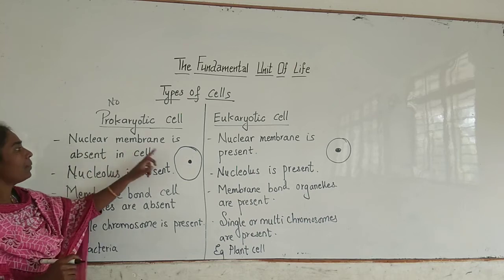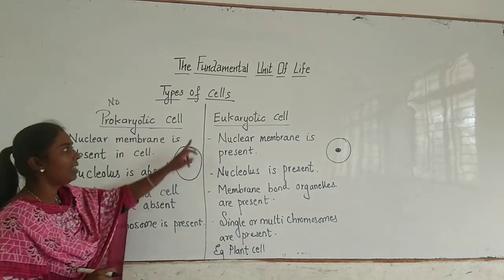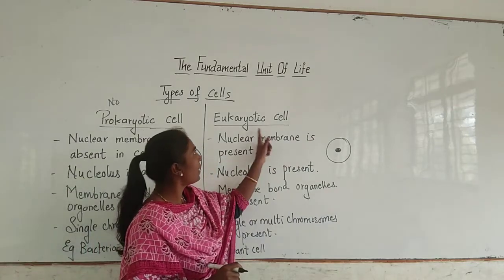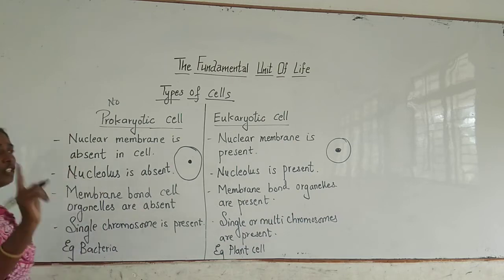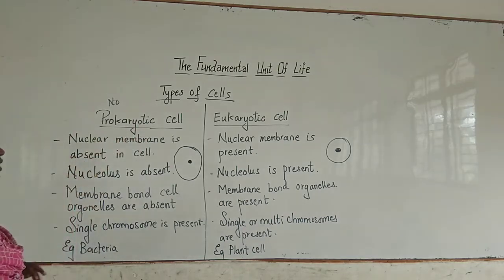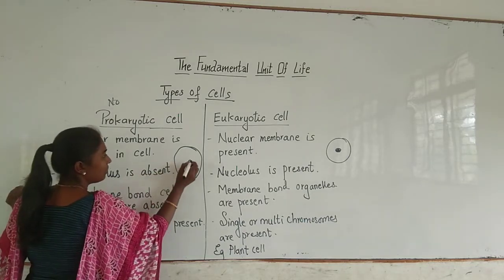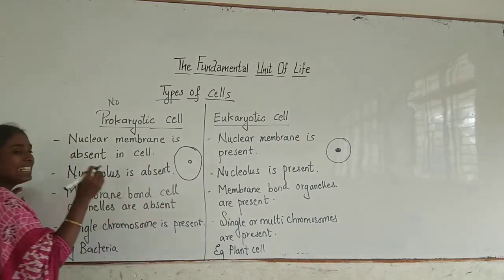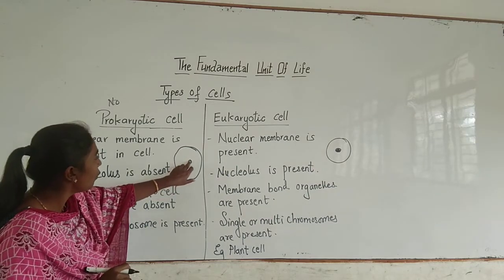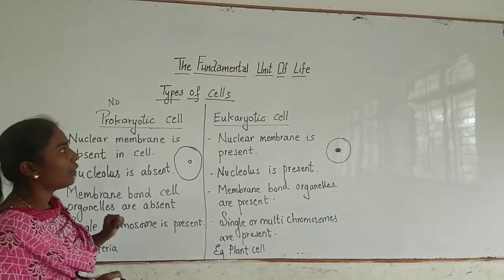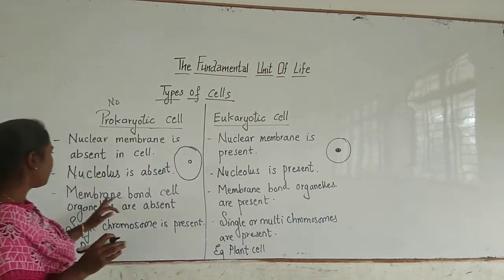So nuclear membrane is absent in a prokaryotic cell and nuclear membrane is present in a eukaryotic cell. Another major difference is the nucleolus. So this nucleus is again having one small point inside the nucleus, which you call the nucleolus. So this nucleolus is absent in prokaryotic cell, whereas it is present in a eukaryotic cell.